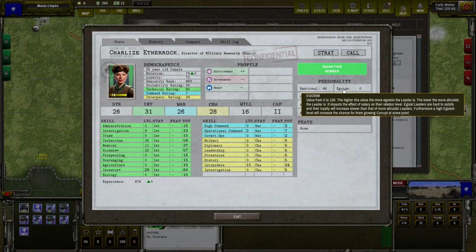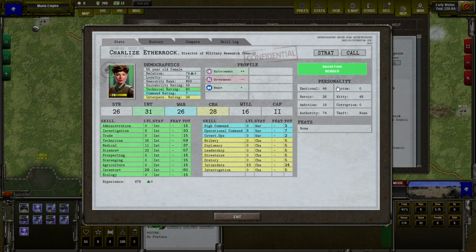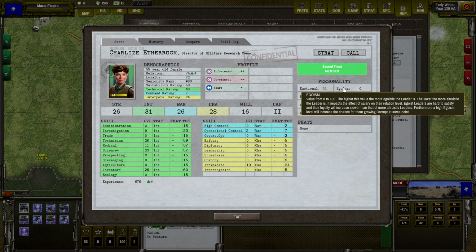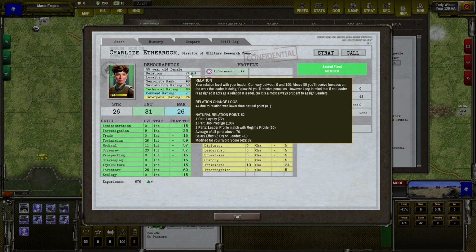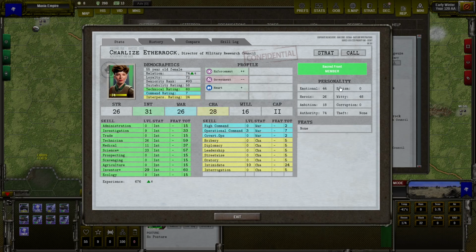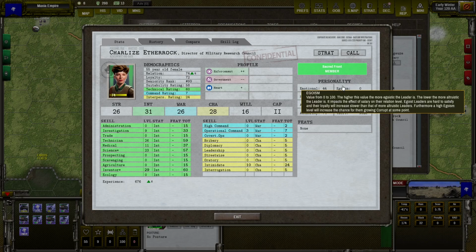Egoism, as you know, has impact on the bonus, so she would ignore any bonus that I would give her. But low egoism leaders, so altruistic ones, they are really appreciating the salary increases. So if you can see in her natural relation point, she has +10 relation because of her salary, which is not very high. So the low egoism members will really appreciate salary changes, salary increases.